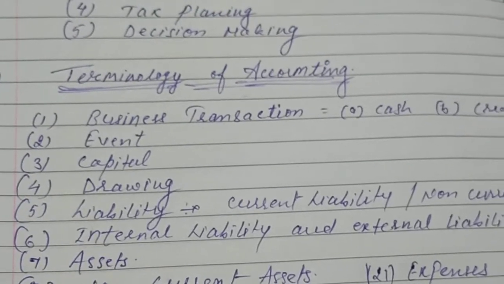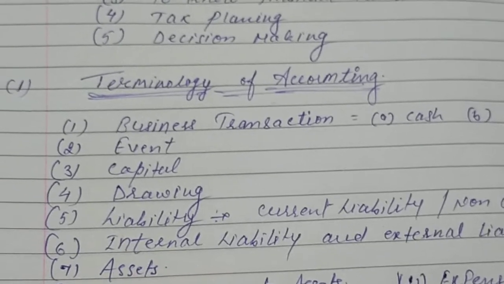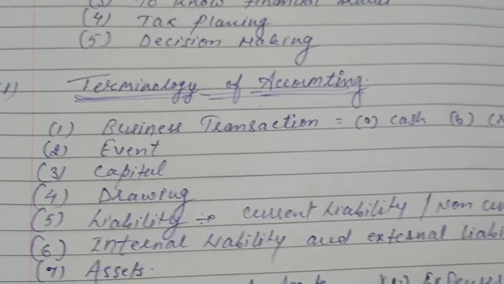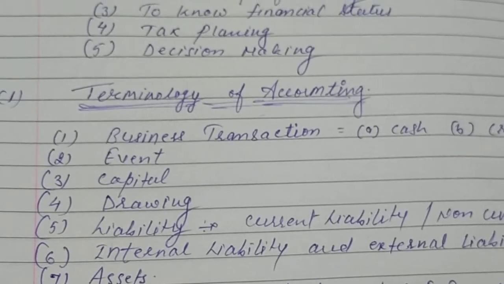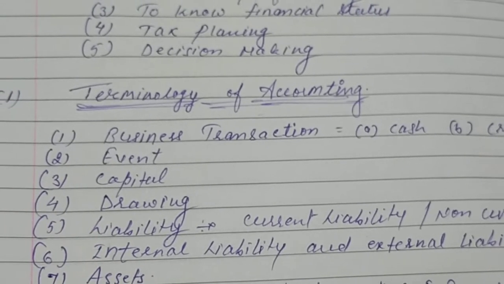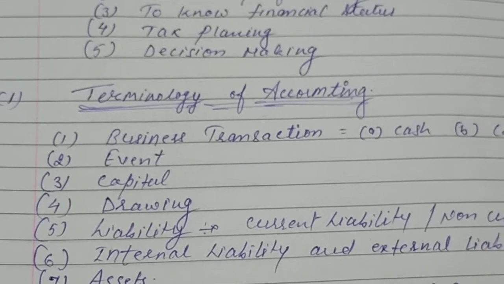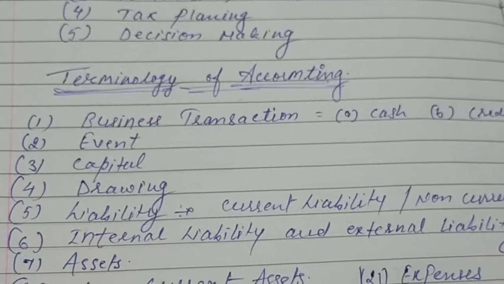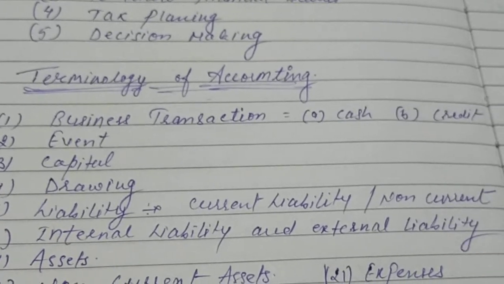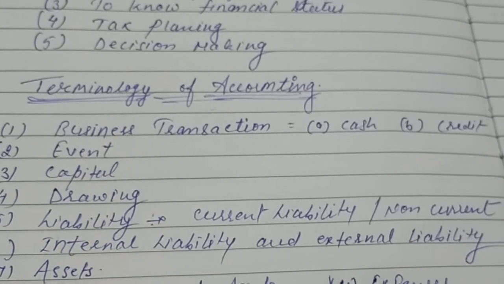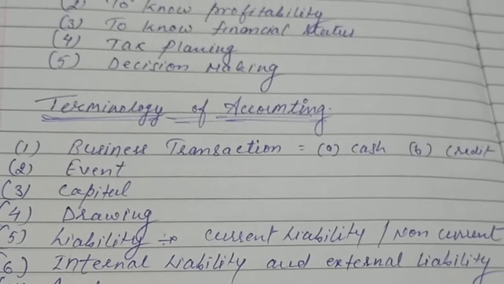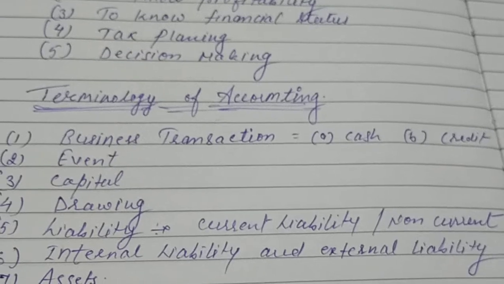First of all, we will understand liabilities. Liabilities means the amount payable by the business for credit purchase of goods, assets or services. There are basically two types of liabilities: current liabilities and non-current liabilities. We will discuss current liabilities further on, and non-current liabilities also, right?